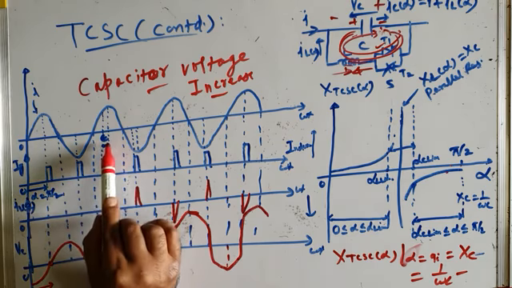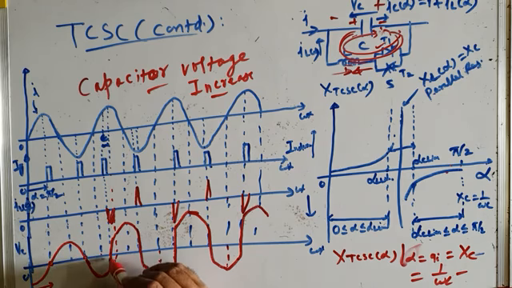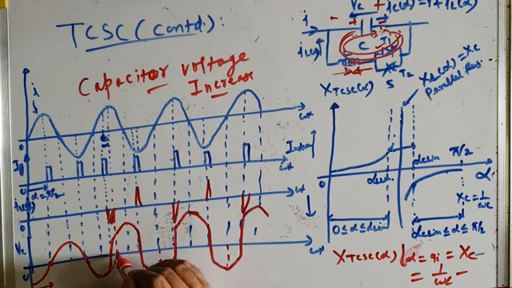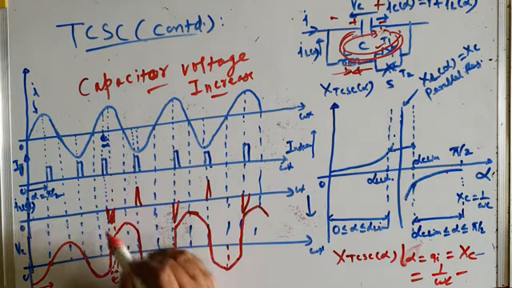But if you advance the firing of TCR by a small angle epsilon, then when you fire the TCR, what is the voltage across capacitor? It has not yet reached zero. It would have reached zero here, corresponding to peak of the current. But before reaching zero, we are advancing the firing of TCR by epsilon. And voltage across capacitor is there, so capacitor quickly discharges, TCR conducts, this is the TCR current.